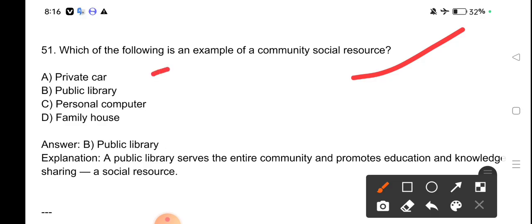Which of the following is an example of a community social resource? Private car, public library, personal computer, family house. Public library is an example of a community social resource. Public library serves the entire community and promotes education and knowledge sharing as social resources.